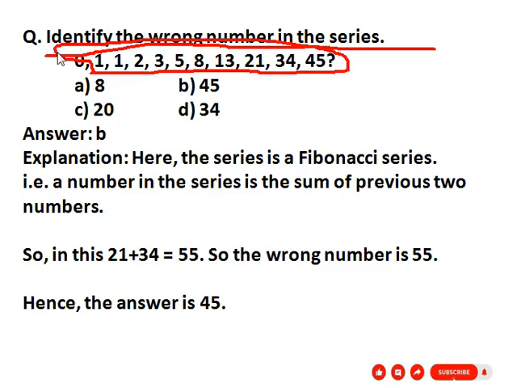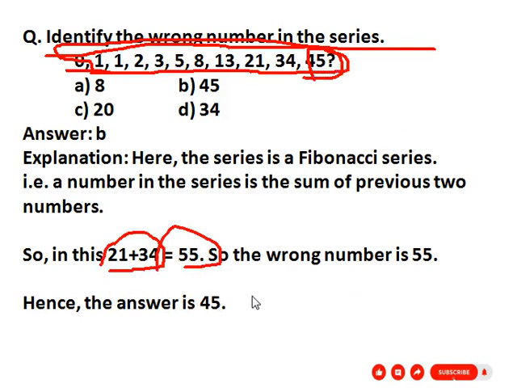See here, 0 plus 1 is 1, then 1 plus 1 is 2, then 1 plus 2 is 3, then 3 plus 5 is 8, then 8 plus 5 is 13, then 13 plus 8 is 21, then 21 plus 13 is 34, then 34 plus 21 is what? 55, but here it is given as 45.